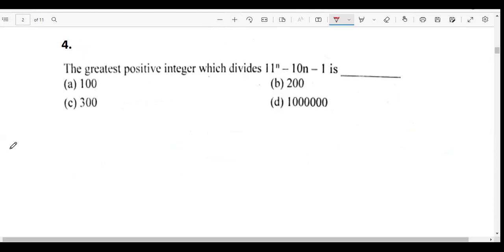Now 11 power n minus 10 n minus 1 could be any number, okay? You can plug in n equals 0, n equals 1, n equals 2, and so on. And you need to think about a number that is going to divide this number every time. So take 2 minutes, understand the question. Whatever you think is the answer, just tell me and then we will talk about it at exactly 3:32. So I'll wait.